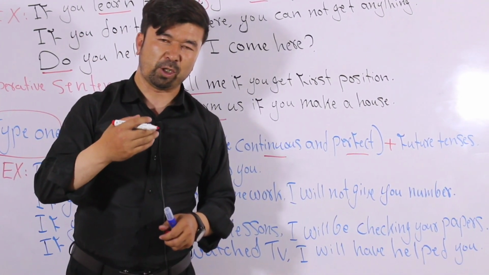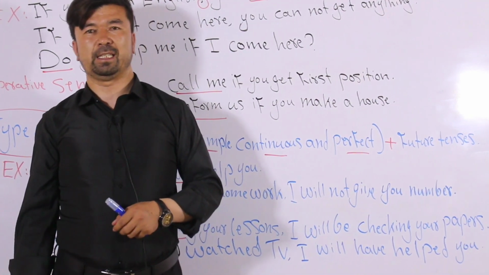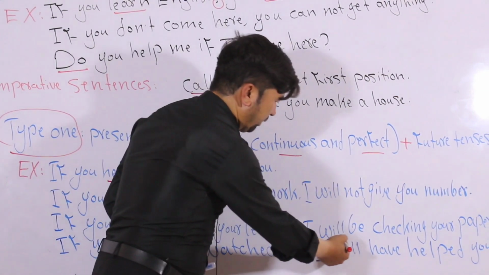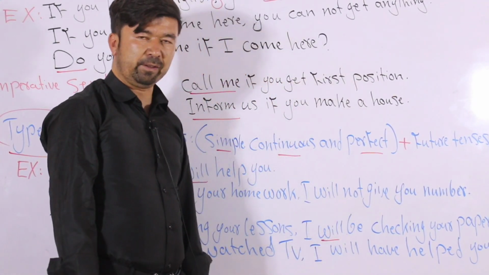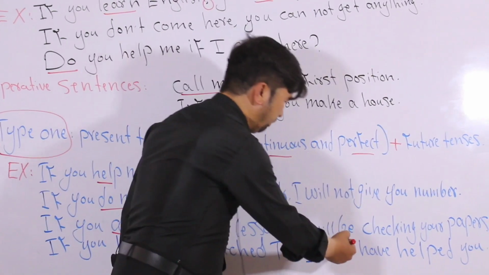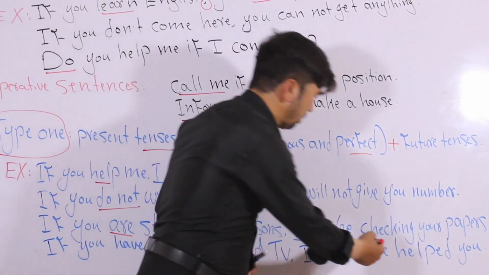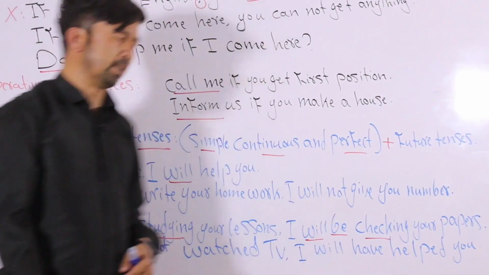وقتی تو در حال خواندن هستی من در حال چک کردن ورقای تو بودم. This one is future continuous tense. You can see here will is the auxiliary verb for future, be is the to be verb in future continuous tense, and also checking, verb ing, is future continuous tense.